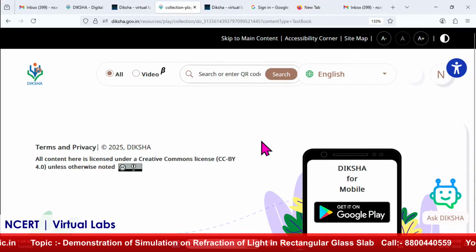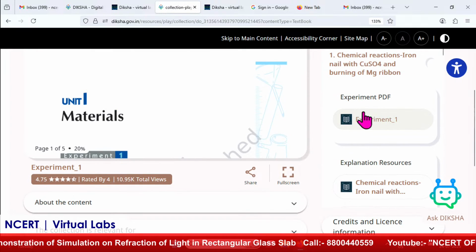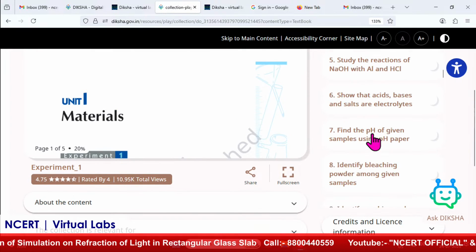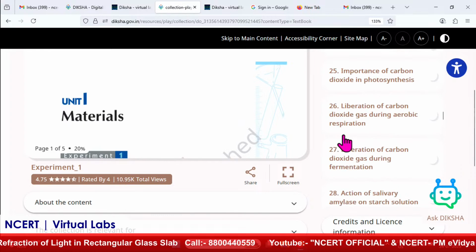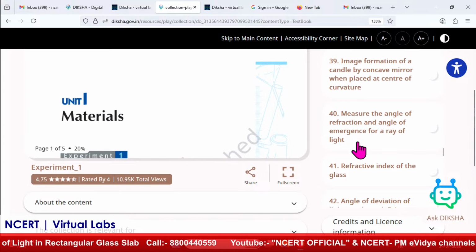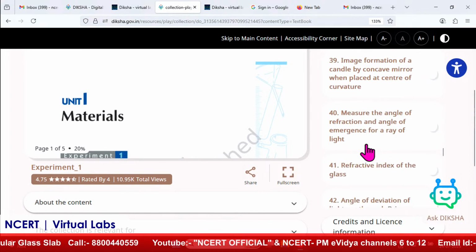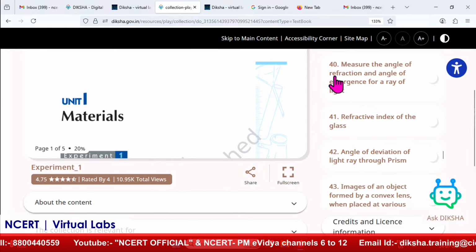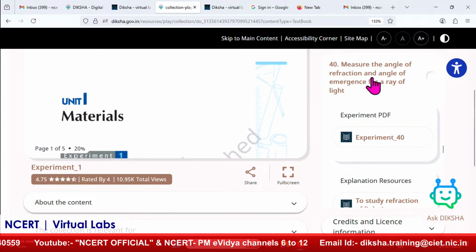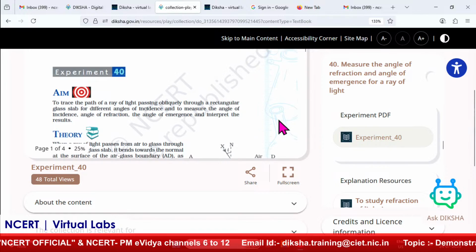Now we have entered the virtual science lab page. This is a very simple step that they have to follow. Once you have entered, there is a chapter list, and this is the table of contents. Because we are studying refraction, the 40th experiment here is the measure of angle of refraction. So experiment 40 will redirect to it.